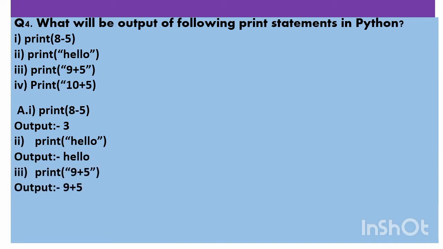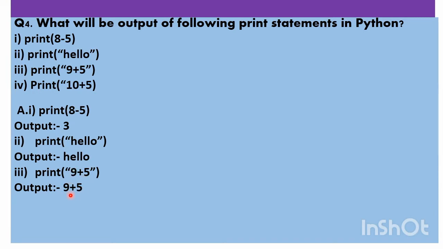Next one, print hello. Double quotation mark is there, so it is a string. Hello will be printed as it is. Now the third statement, print 9 plus 5. What will be the output? All of you, please note down here. It will not calculate the arithmetic operation addition. It will not show the addition answer of this.